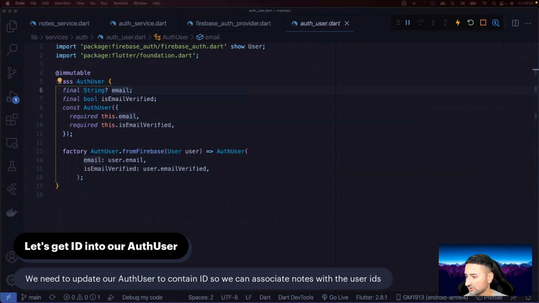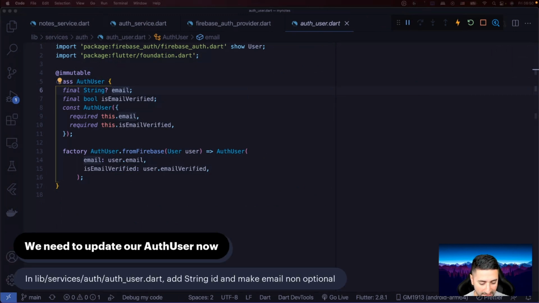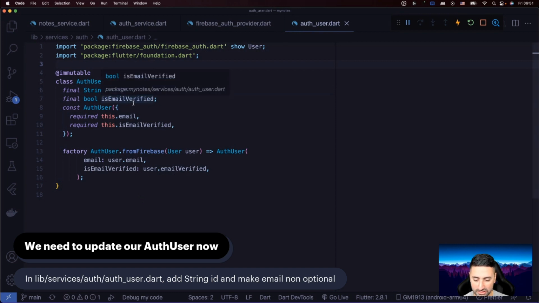So I'm just going to go to my notes a little bit in here. And what we need is to update our auth user, as you can see in here. So in the auth user.dart file, as I've opened in here, what we need is to add a new field, which is a required field. And we need to make that the ID of that user. Okay.